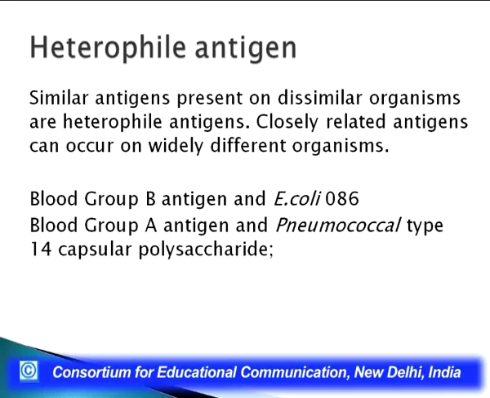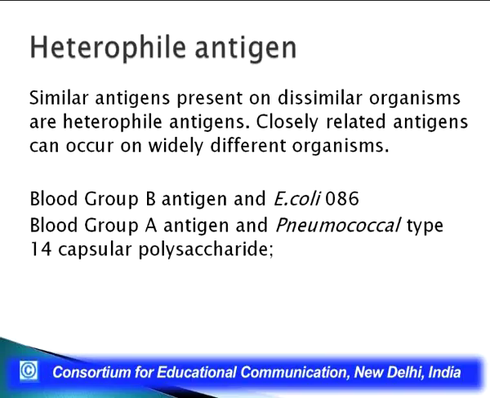Finally, we come to heterophile antigen. Similar antigens present on dissimilar organisms are heterophile antigens. Here we have closely related antigens which can occur on widely different organisms. For example, a blood group B antigen and the E. coli 086 protein are very similar to each other.